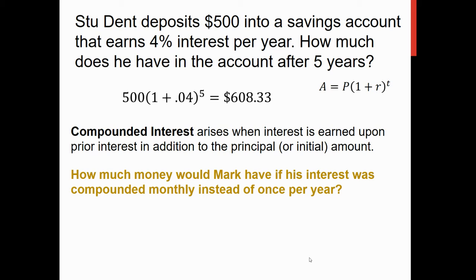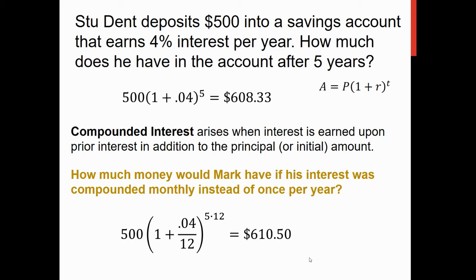That means we're going to take the rate and divide it by 12, because there's 12 months in a year. And then you do the 5 years times 12 months. So this changes from years to months, 60 months. Notice the amount comes out a little bit more. So compounding more often is a good thing for us, the investors, but not so much for banks, because they're going to end up giving you more money.